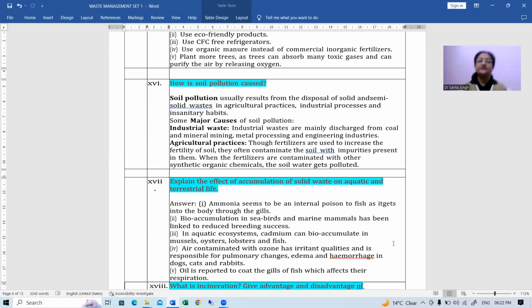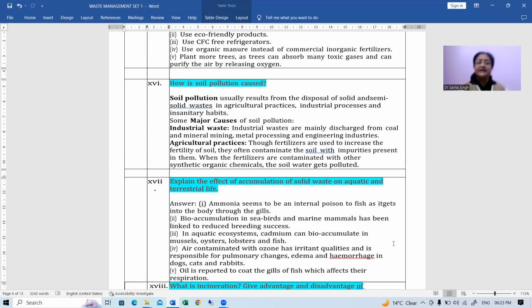Next is: explain the effect of accumulation of solid waste on aquatic and terrestrial life. Now, how can the accumulation of solid waste affect the various living beings? Number one, ammonia is an integral poison to fish, right? Number two, bioaccumulation in seabirds and marine mammals. Number three, in aquatic ecosystems, cadmium can bioaccumulate.